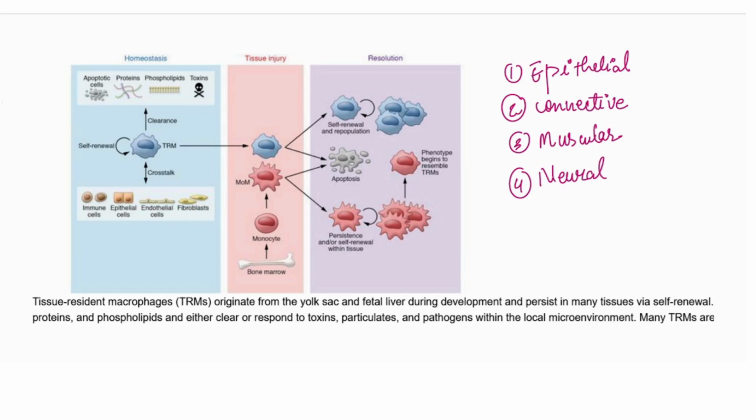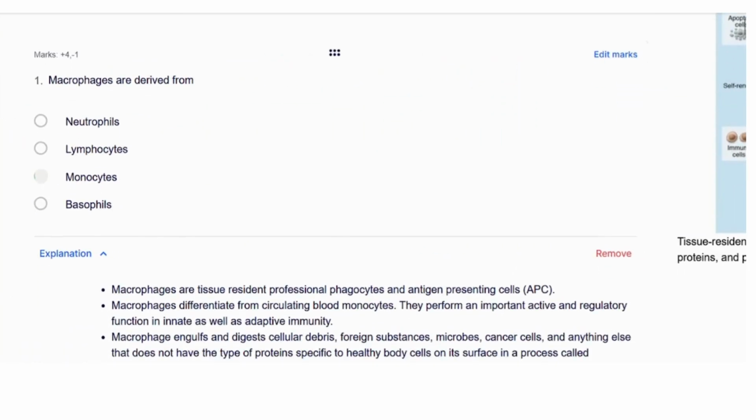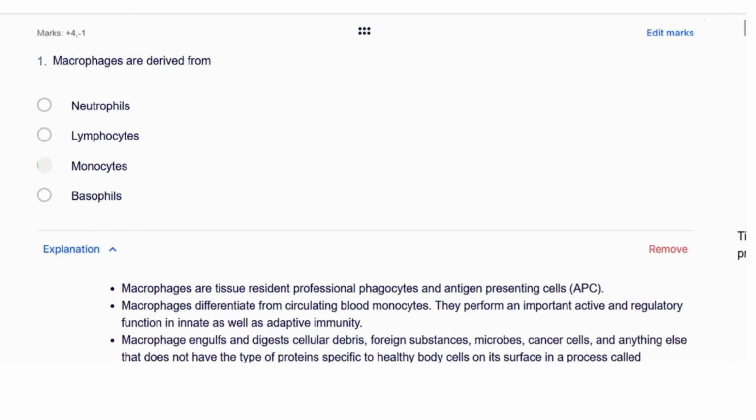Okay, so let us start with good spirit. Here the first question is simple, that is about macrophages. They are asking in the question that macrophages are derived from what? From the monocytes. So monocytes are what? It is actually a kind of WBC. Macro means bigger, phages means those who eat others. Phages means to eat, or simply we can say eater. Macro, we know very well, means bigger. So the eater which is bigger, that is a monocyte.